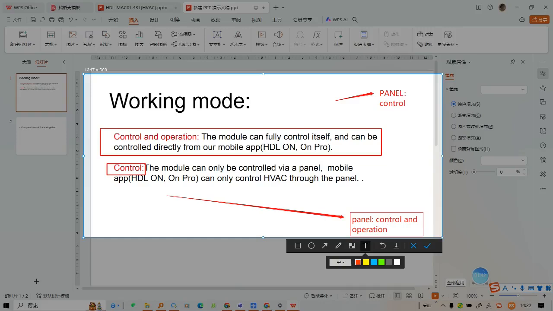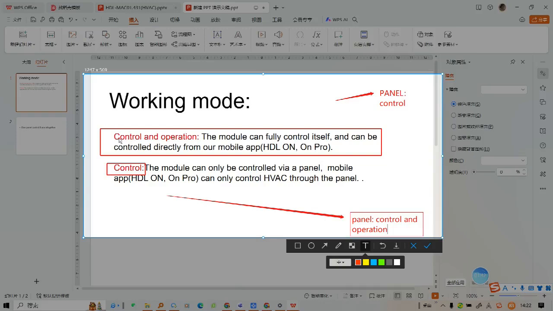So that is to say, in this working mode, only the HVAC or the panel can be control and operation. Only one of them can be control and operation.